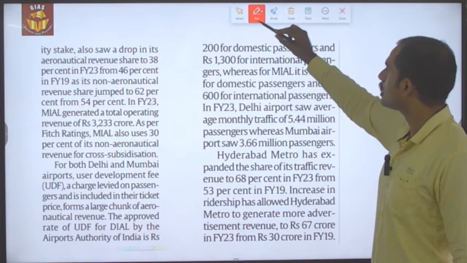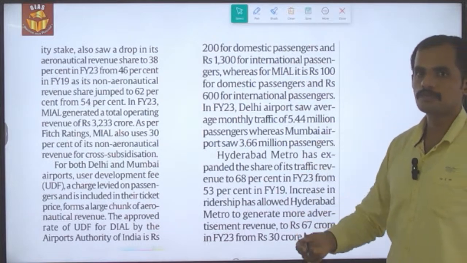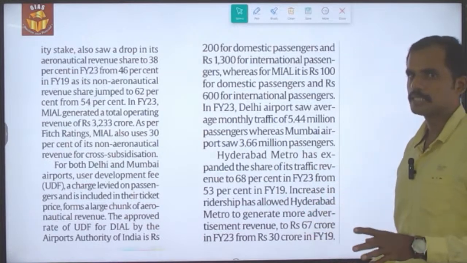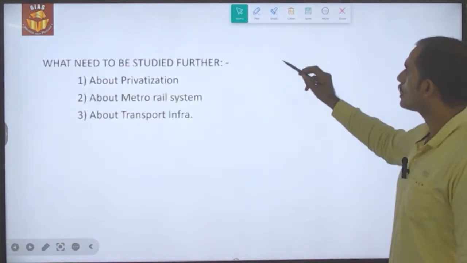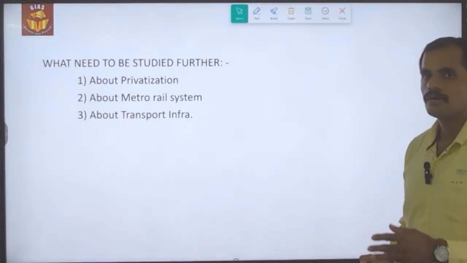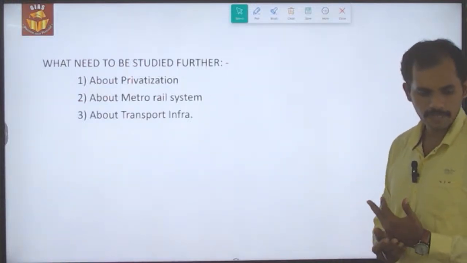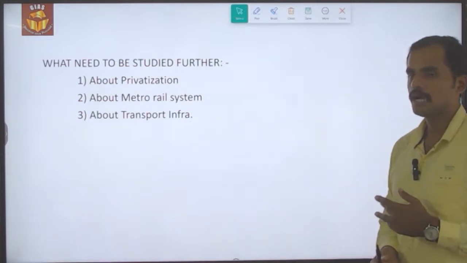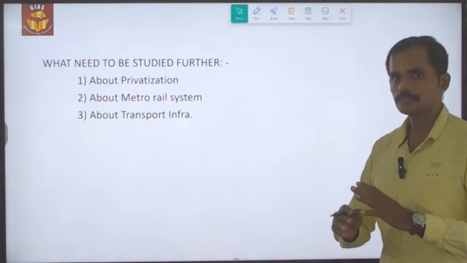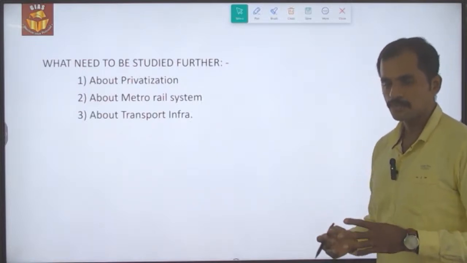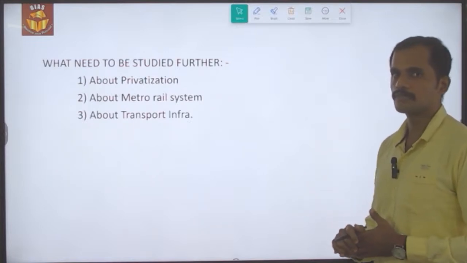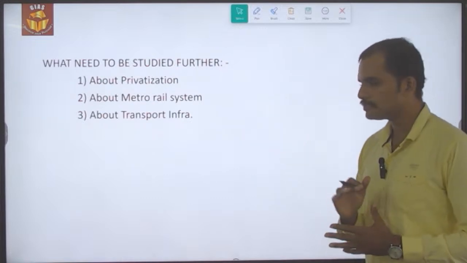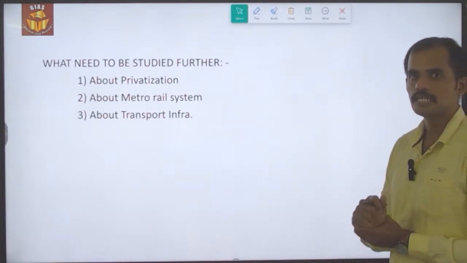So this is what the data is with relation to the infrastructure establishments like airports and metro stations in the major cities. So what needs to be studied further is, we should know about the entire aspect of privatization. Secondly, we should also be aware of the metro rail system and also the transport infrastructure, that is most importantly the electric transport infrastructure as well as the integrated transport infrastructure which the cities are now planning to build. So these are all the other areas which we need to be aware of, and with this we have reached the end of this topic.